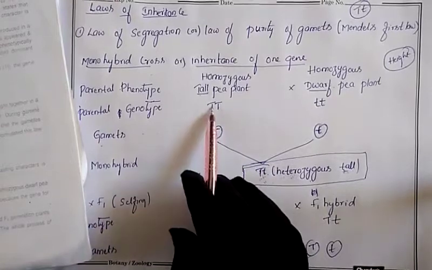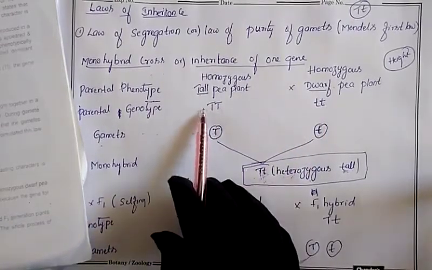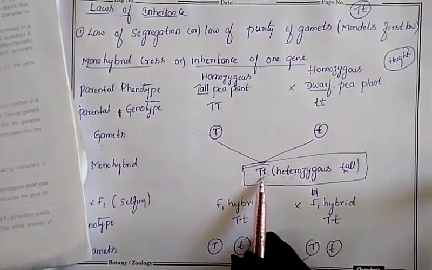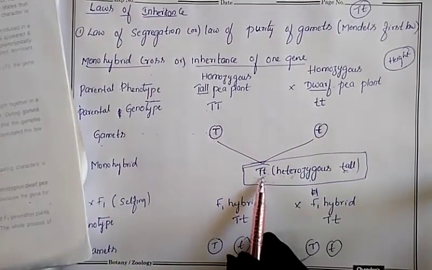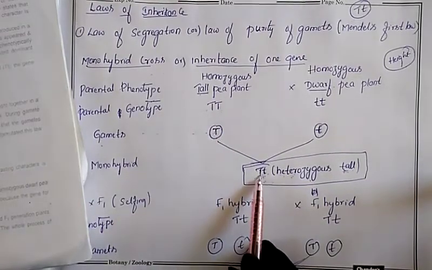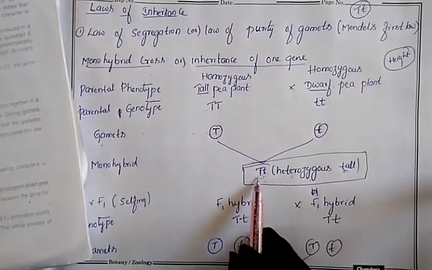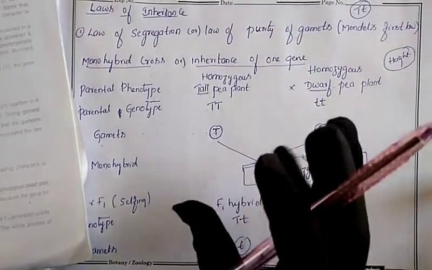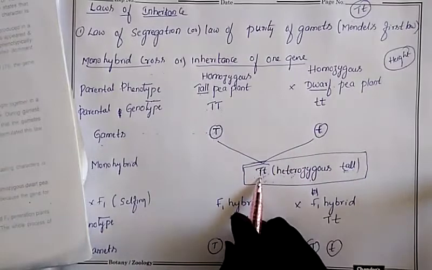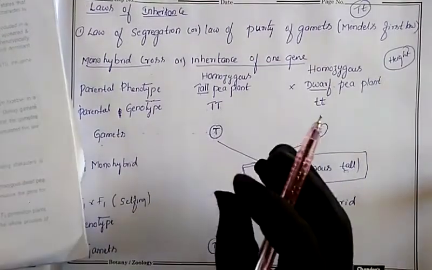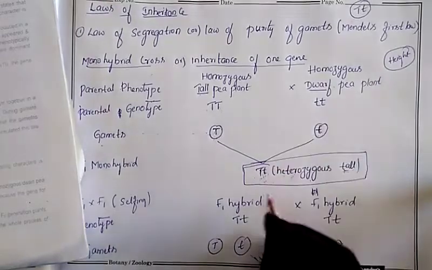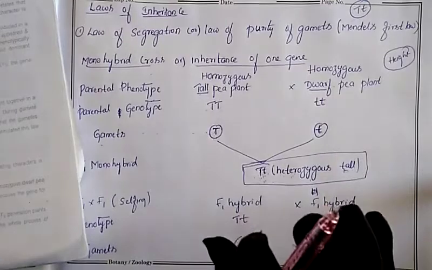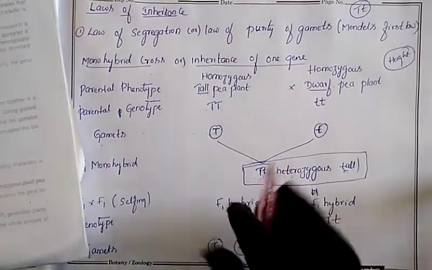So when you bring the pair of contrasting genes together, in the hybrid both are present. This allele is present and this allele is present, but they are together and they did not mix. Both have not combined, but they are living together. They are associated, remaining together, but not mixing, like water mixing in milk.